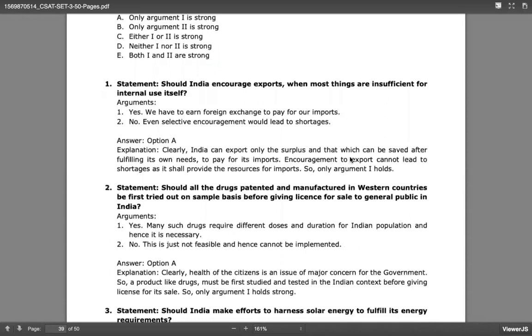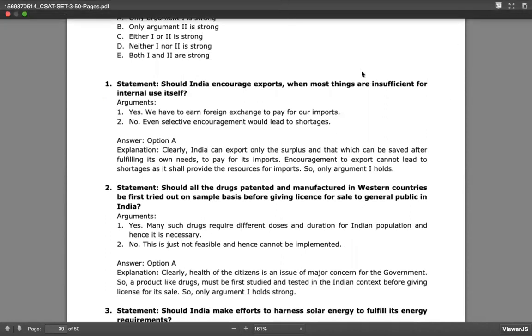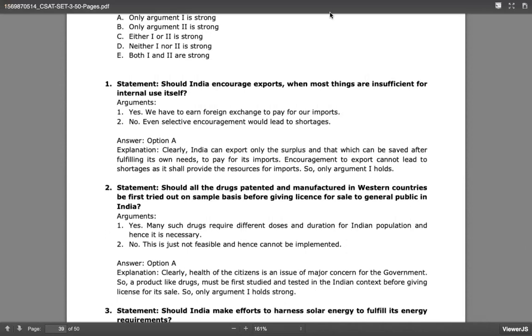Should India encourage exports when most things are insufficient for internal use itself? Suppose the best of the mangoes, the best of kaju, everything we are exporting to other countries. So should we do it? Because we have a huge population, should we go for exports, or should we stop it, is the question. So what are the arguments here to that statement?